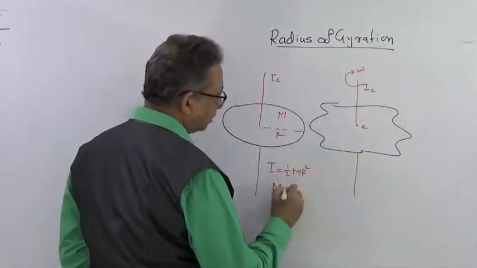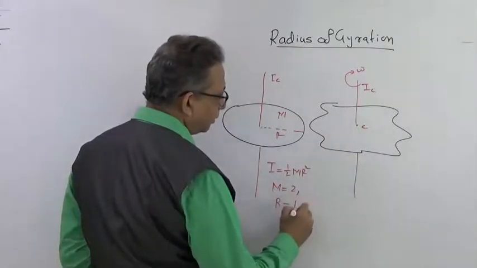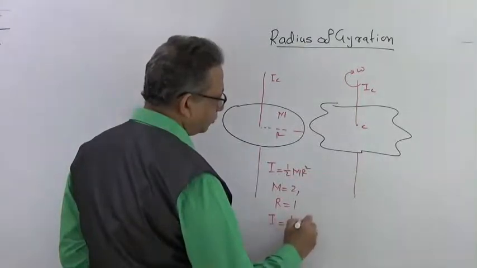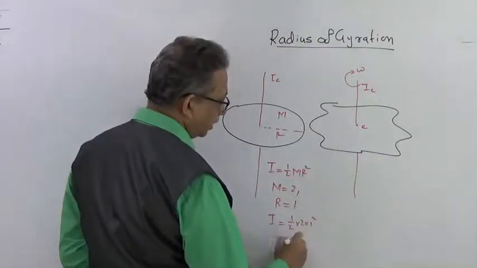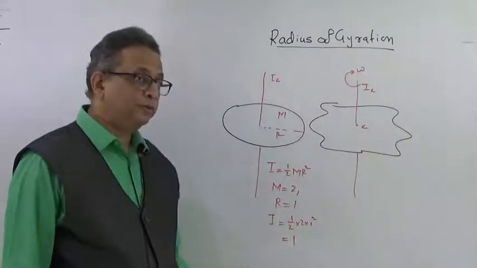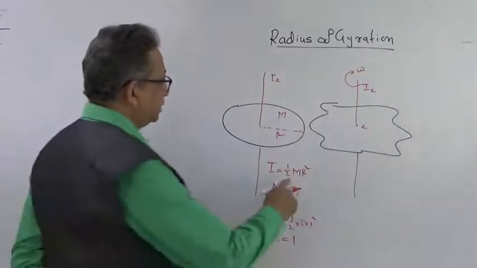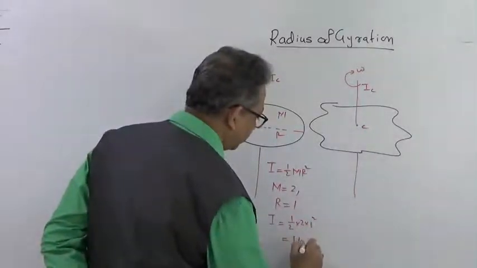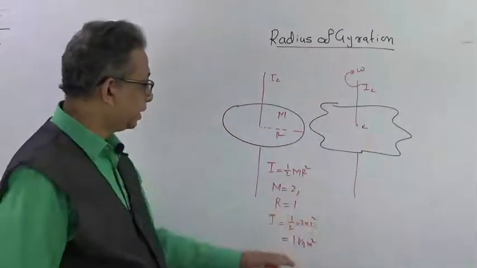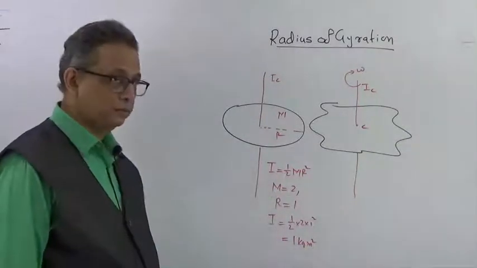Suppose I take mass equal to 2 kg and radius r equal to 1 meter, so I will be equal to 1/2 into 2 into 1 square, and that will be equal to 1. What is the unit of moment of inertia? The unit of moment of inertia is kg meter square. So 1 kg meter square is the moment of inertia of this disk.